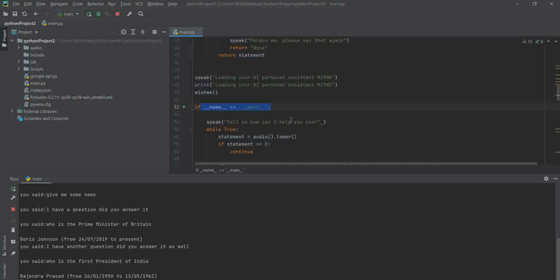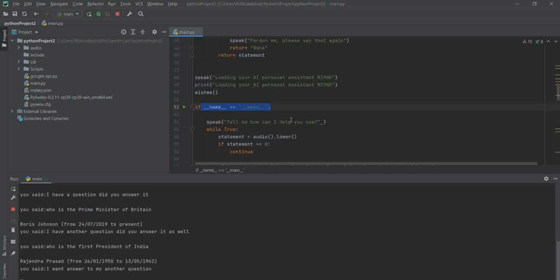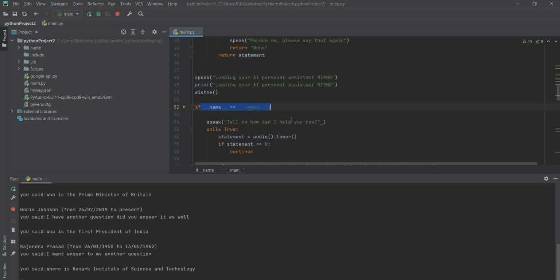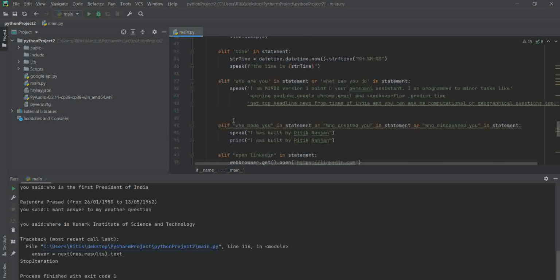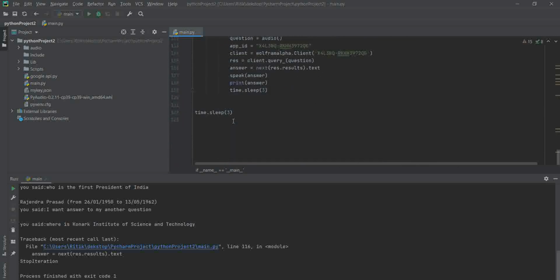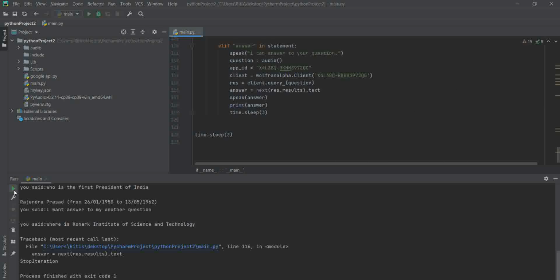I want an answer to my another question. I can answer your question. Listening. Where is Konark Institute of Science and Technology? Okay, it's going to show an error because we cannot ask a question in Wolfram Alpha like this. So rerun this.